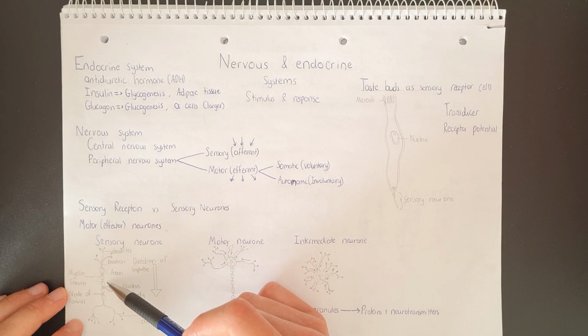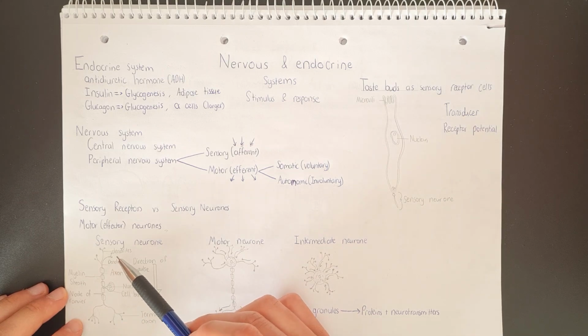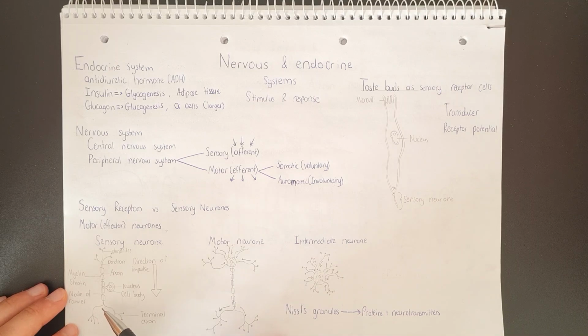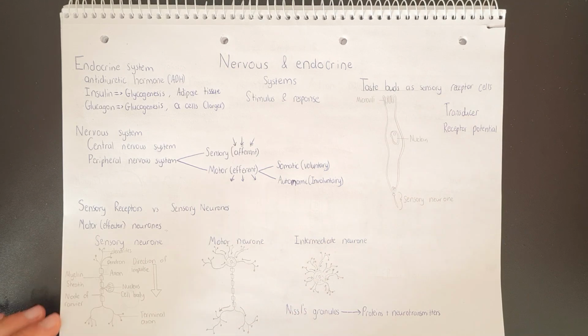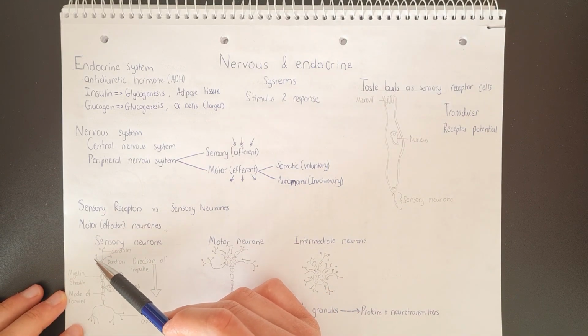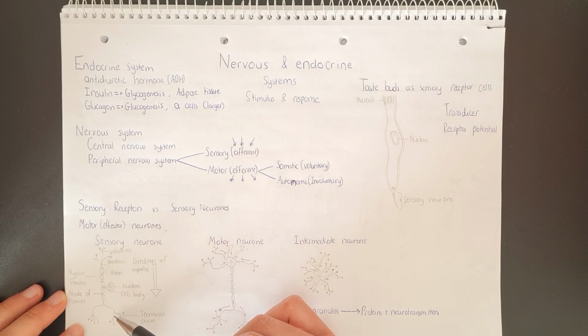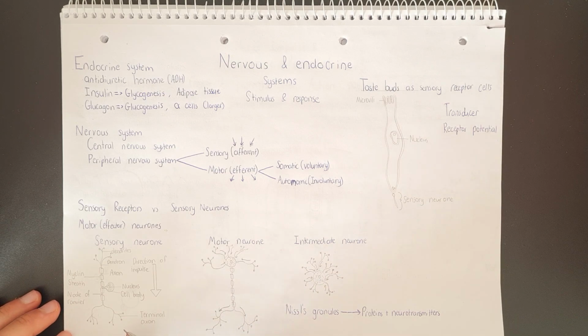We then have a cell body about halfway between the terminal axon and the dendron and the dendrites. And then at the end, we have the terminal axon. And this is where the nerve impulses will be transmitted to another neuron. So this is the direction of an impulse. It is coming into the dendrites, traveling along the axon before being released from the terminal axon to other neurons.